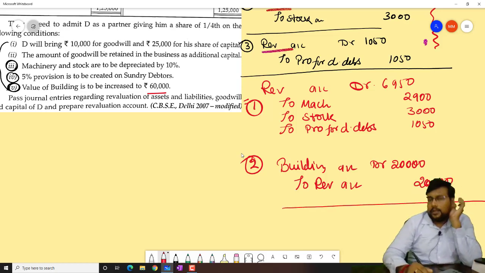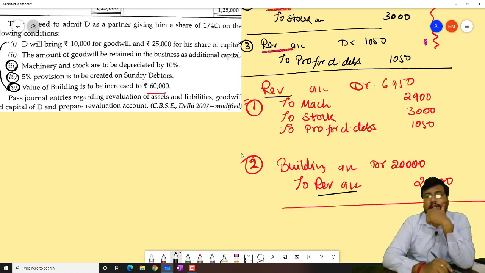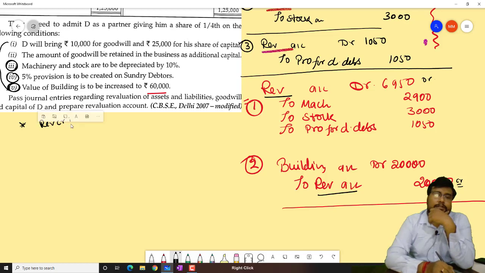Okay, beta. Now we have passed all the revaluation entries. So we have to find out the profit or loss on revaluation. Our revaluation credit side is 20,000 and our revaluation debit side is 6,950. Remember always the rule that whenever revaluation credit is more, as I already told you, then it will be profit.